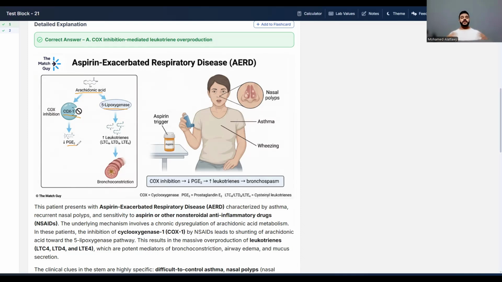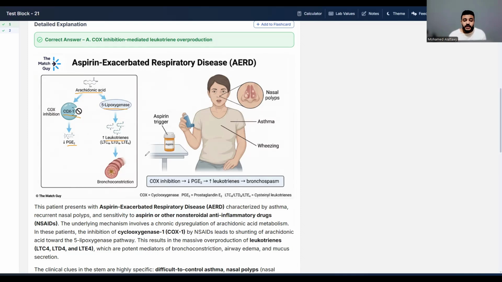It opens the airway, so you can breathe all the air in the room, and it will make you feel amazing. The second pathway is the 5-lipoxygenase pathway, in which we use arachidonic acid to produce leukotrienes. Leukotrienes are strong bronchoconstrictors, so we don't want them to fill our blood.